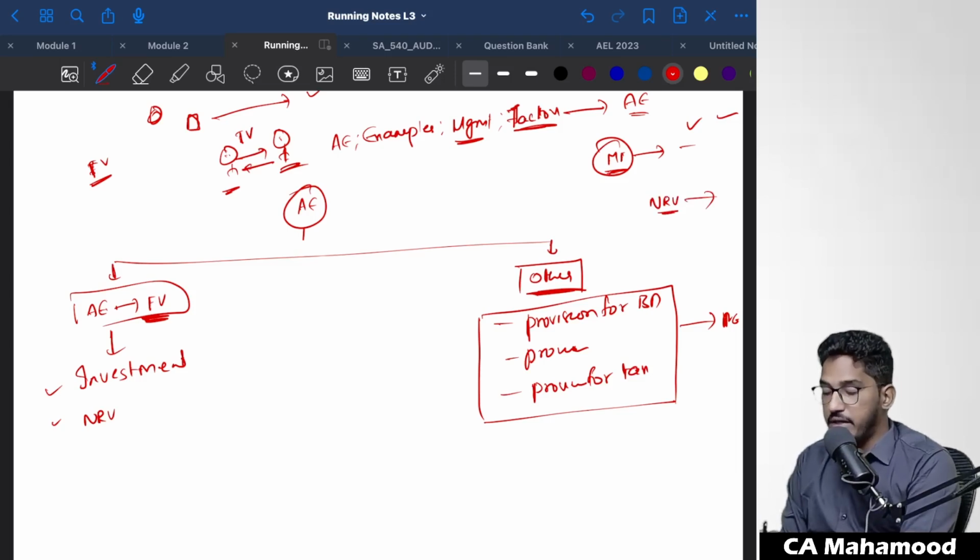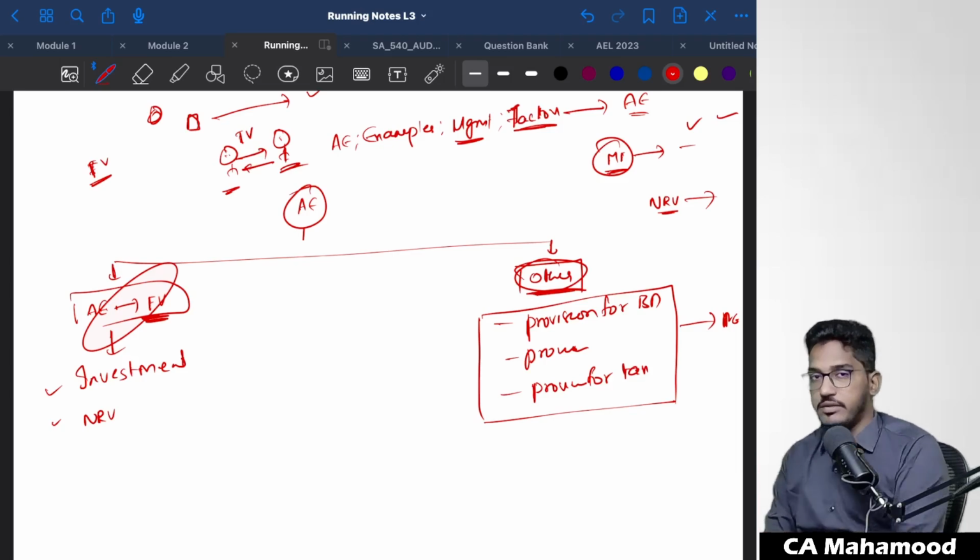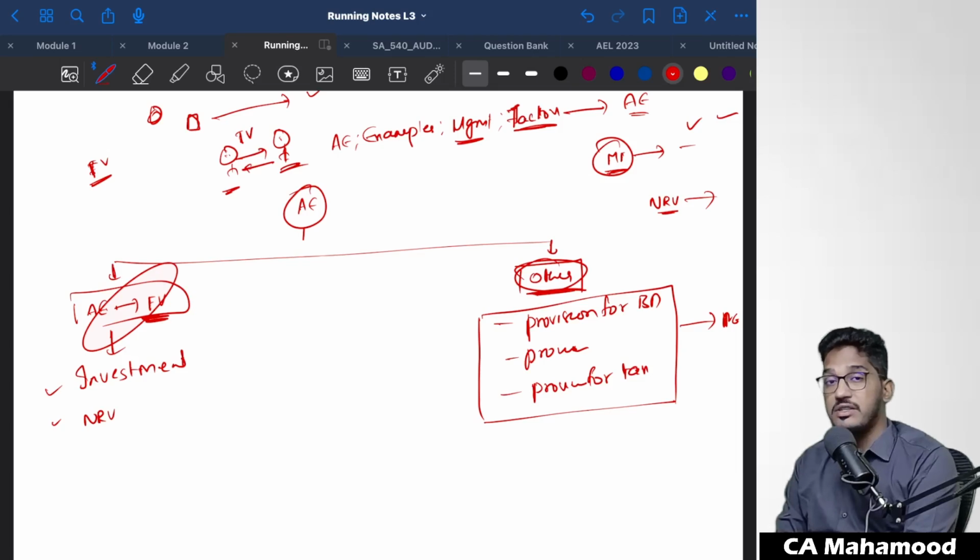So accounting estimates are divided into two categories. Those accounting estimates which involve fair value adjustments, whereas other accounting estimates are purely determined on the basis of past data. So you tell me, in which accounting estimates will estimation uncertainty be much higher? That means the chances of accounting estimates going wrong will be much higher. Practically speaking, wherever fair value accounting estimates are happening, there the risk of estimation uncertainty is much higher. There the chances of an accounting estimate going wrong is much higher.